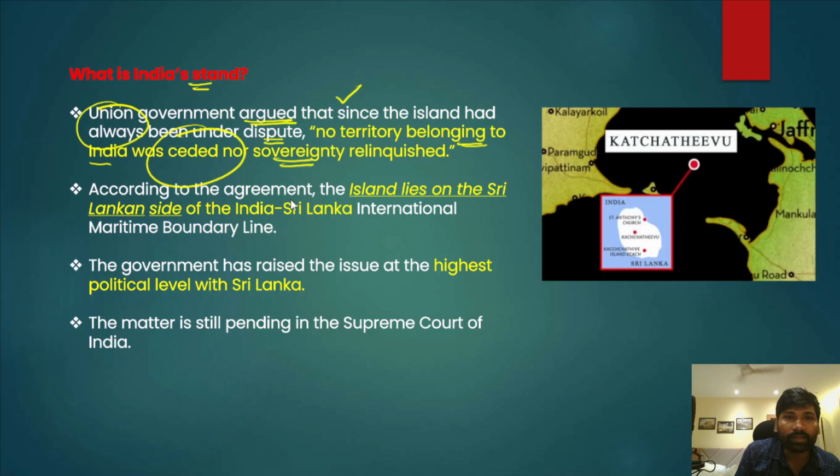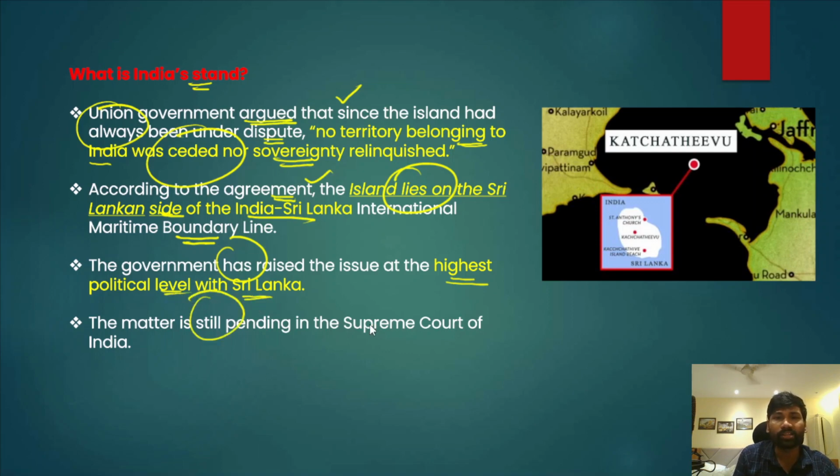And apart from that, according to this agreement, the island lies on the Sri Lankan side of the India-Sri Lanka international maritime boundary line. Now the fishermen cannot venture into the waters near Kachativu Island, and certain activities are also restricted by the Sri Lankan authorities. So the government has raised the issue at the highest political level with Sri Lanka. However, the matter is still pending in the Supreme Court of India.